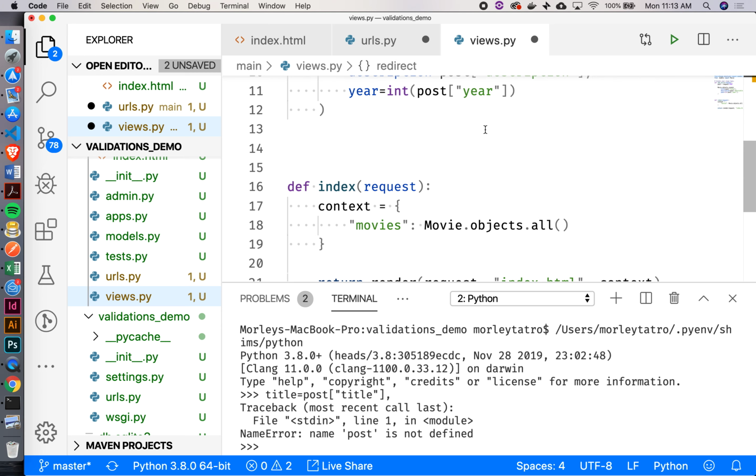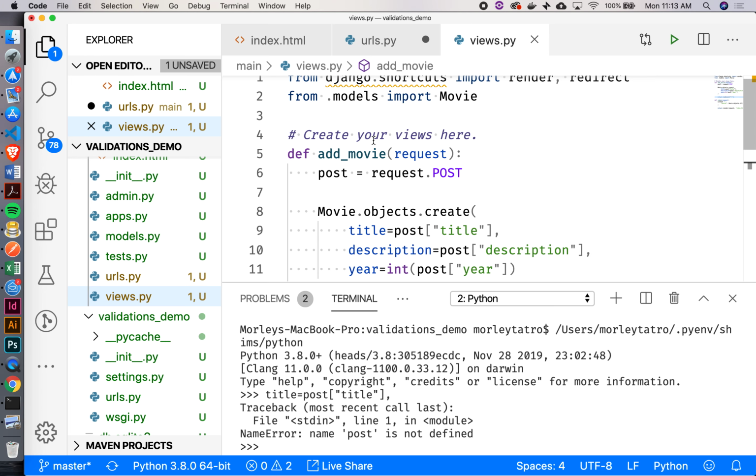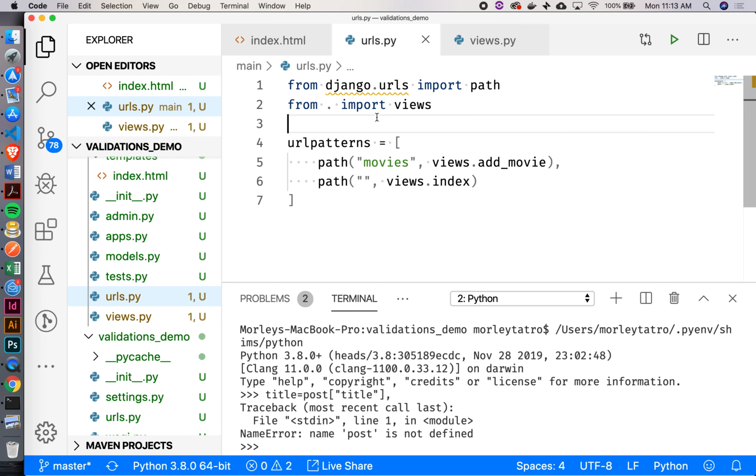Redirect. So we'll come down here, and then after this, let's return redirect. Let's just send them back to the index route because that's where we're showing all of their movies, right? Cool. So we're pretty good. So now we can save our urls.py.